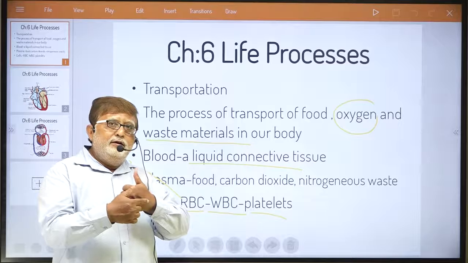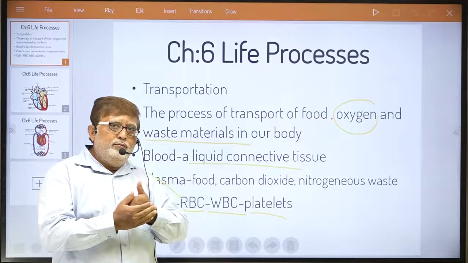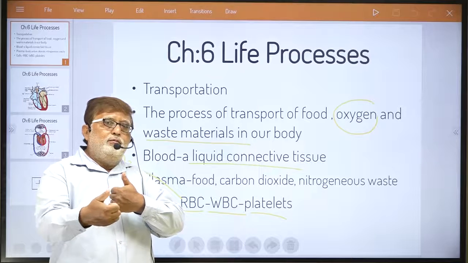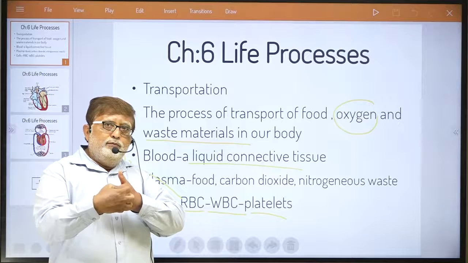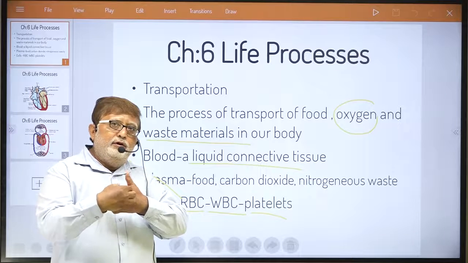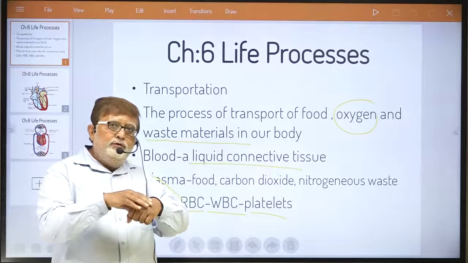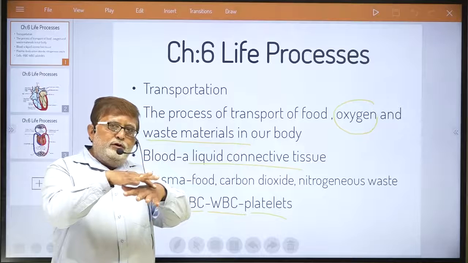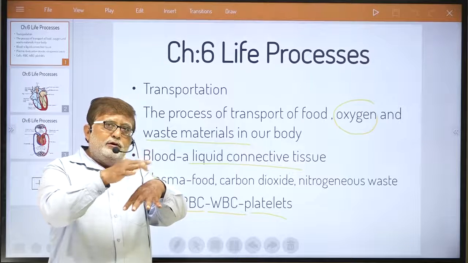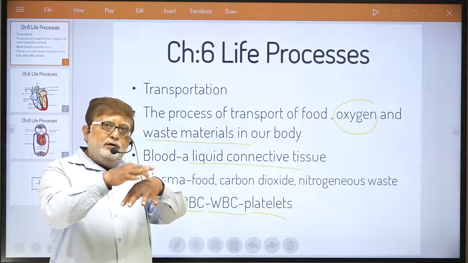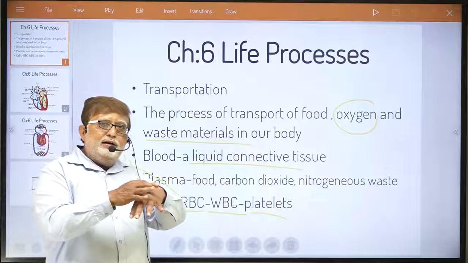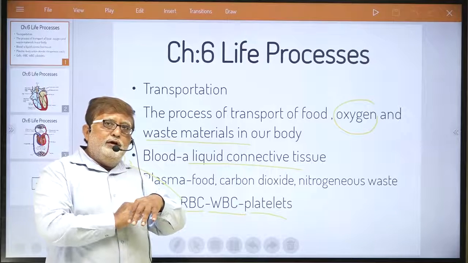When you get any injury during an accident or somehow, and blood starts flowing out of your body, these platelets are responsible for coagulating the blood there. Sometimes during a wound or injury, you keep it pressed for some time and you see that blood clotting takes place, means coagulation of blood takes place with the help of these platelets, and blood stops coming out.